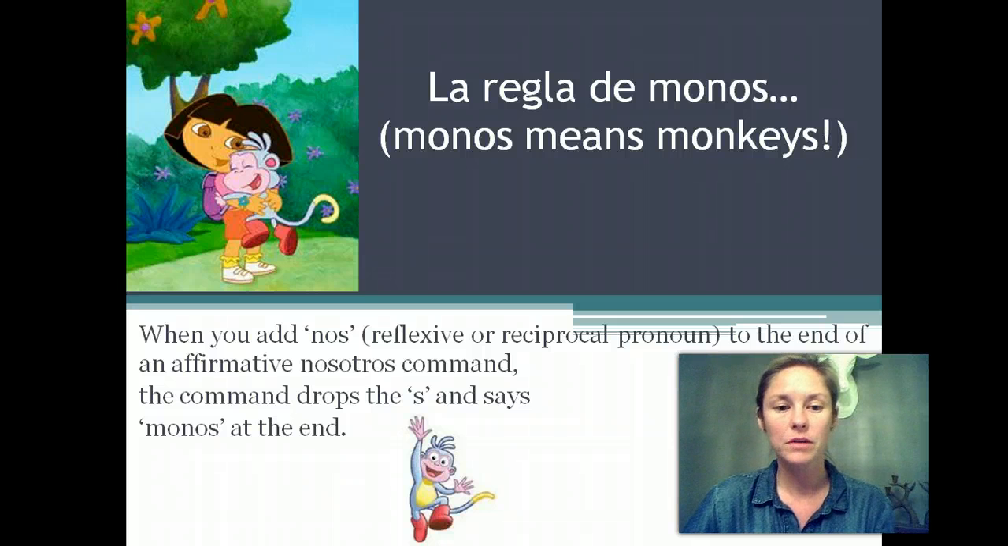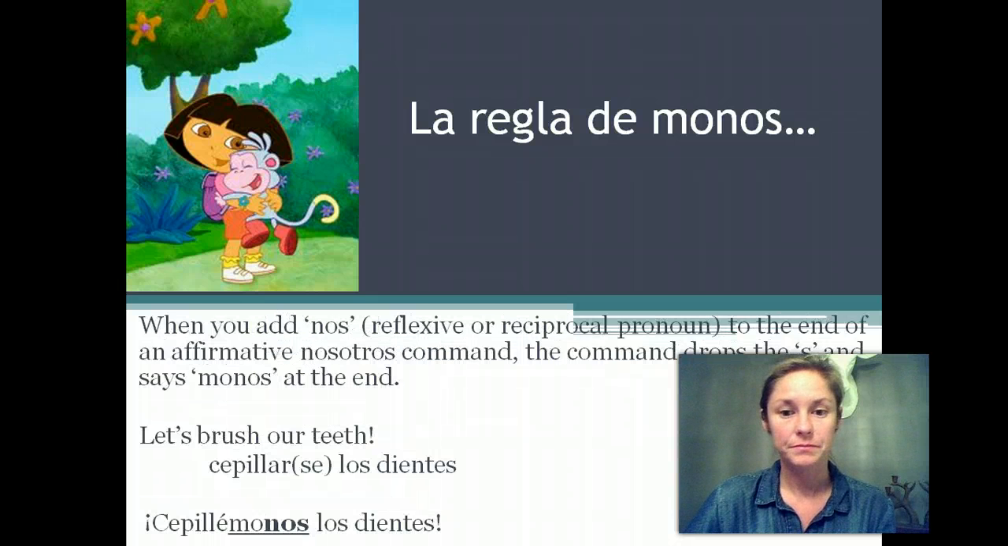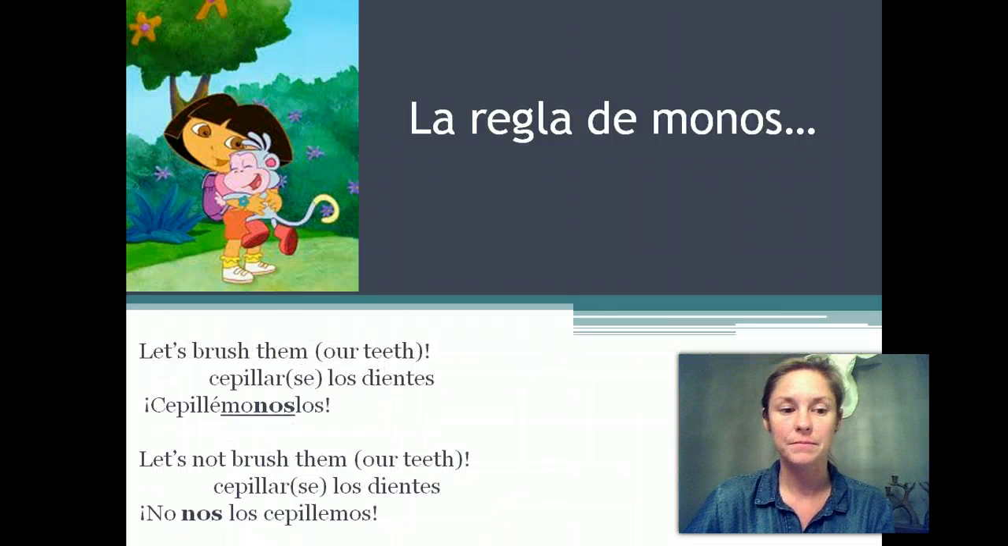So, here we go. Let's see what we've got for practice. So, try to do this on your own. Let's brush our teeth and let's not brush our teeth. Those are both reflexive verbs. So pause it before you go on. So let's brush our teeth. Cepillarse los dientes would be cepillémonos los dientes. See how the S went away? It's not cepillémosnos, it's cepillémonos. And then the negative, no nos cepillemos los dientes.